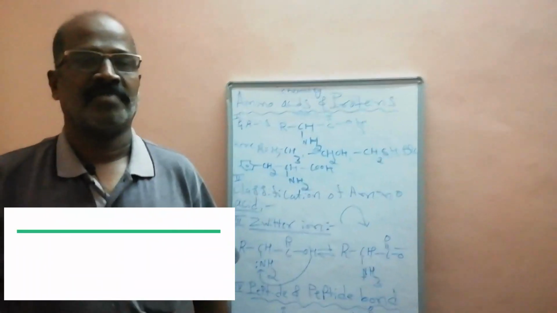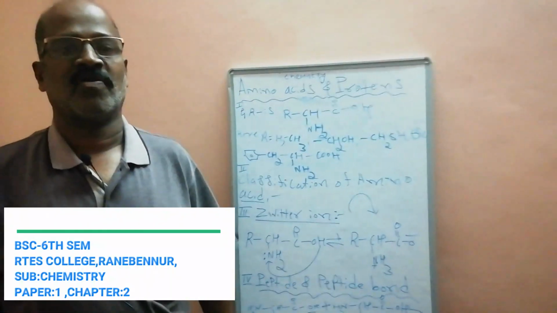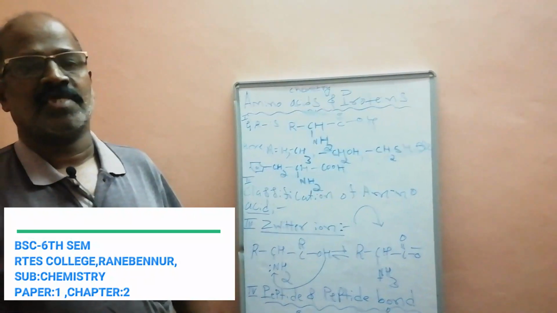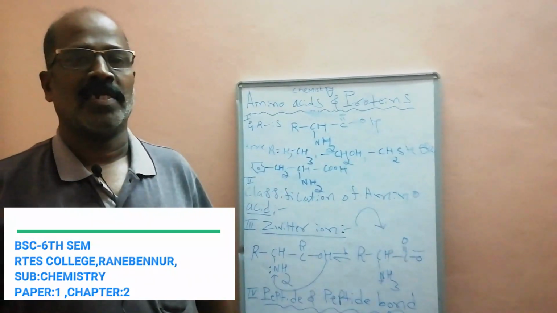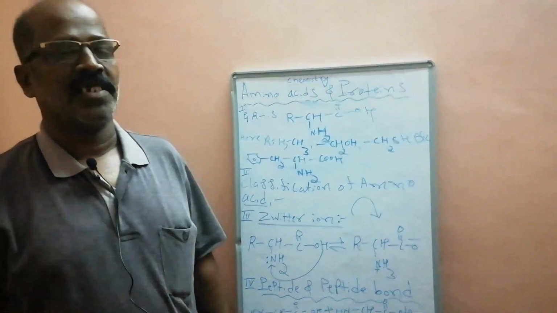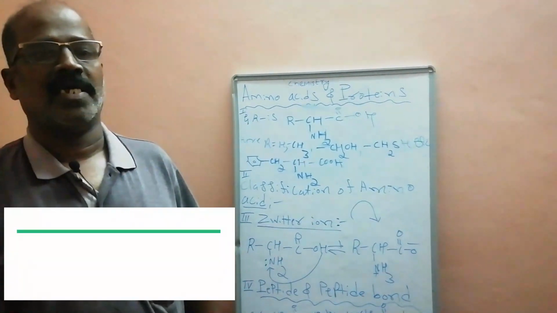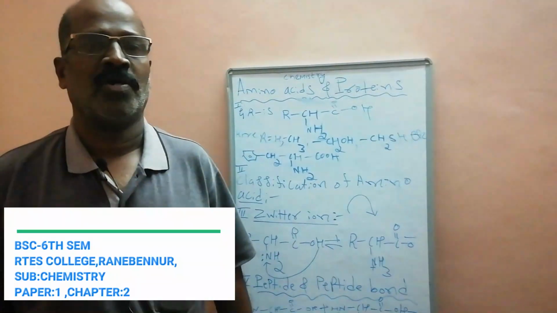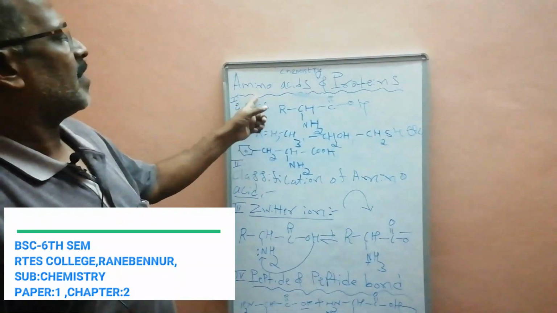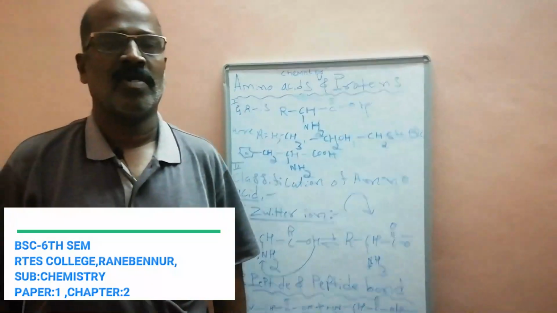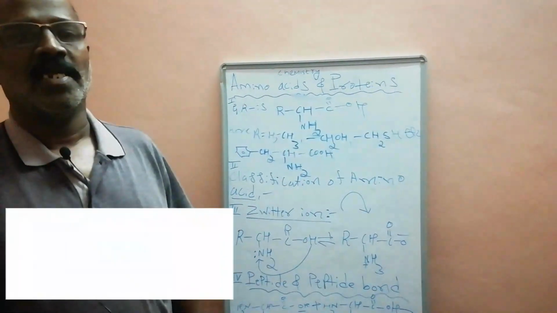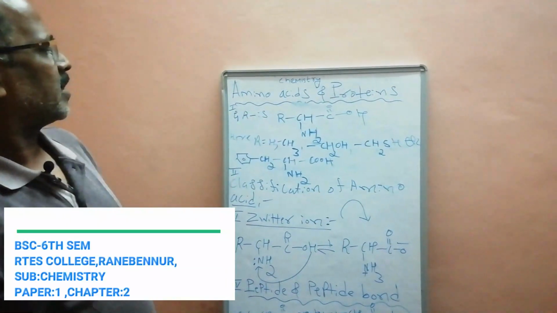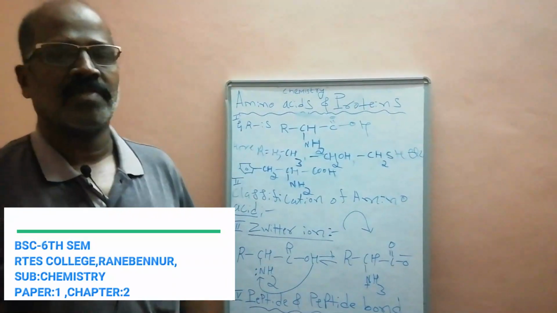Hi students, I am standing here to explain the incomplete chapters of BSc 6th semester, Paper 1 Chemistry. Paper 1 is composed of 3 chapters: one is carbohydrates, one is amino acids and proteins, and one more is called vitamins and hormones. The incomplete topics include amino acids and proteins.